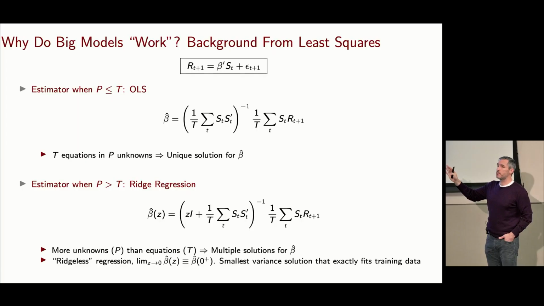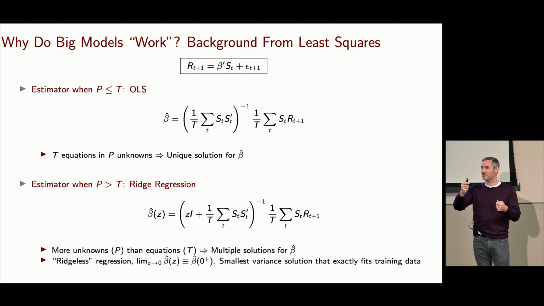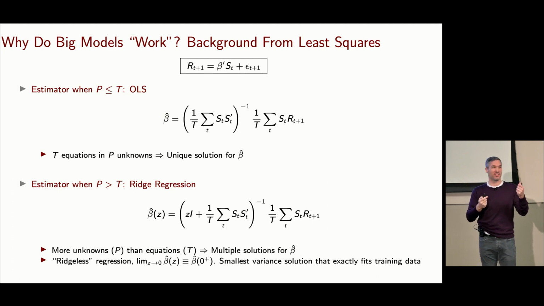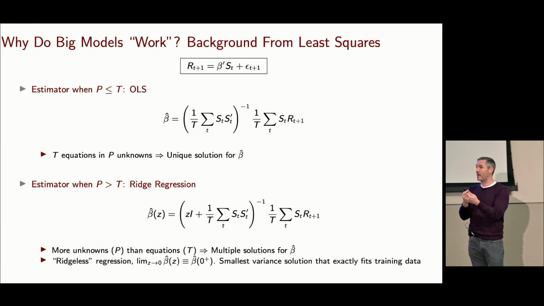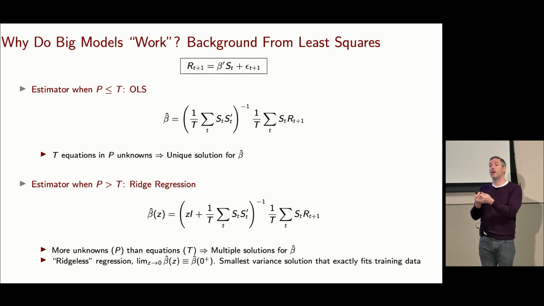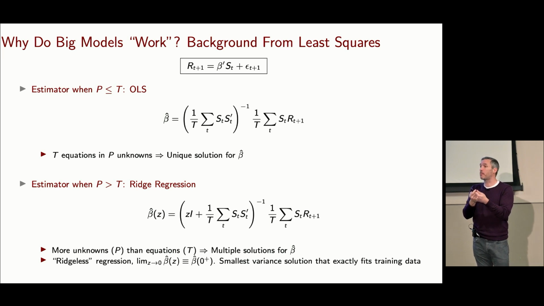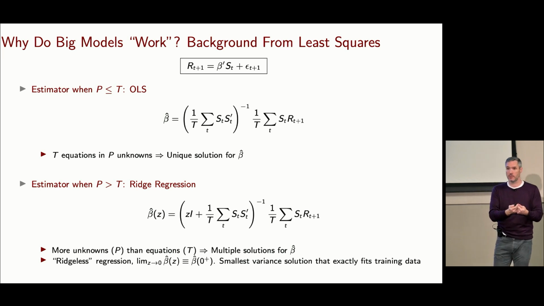Now, as I increase P to the point where I have the same number of parameters as I do observations, this is the deficiency of OLS that we often think about. I make the parameters close to the number of observations. What happens? Well, now P equals T. I can exactly solve that system. I have a perfect fit of the training data.